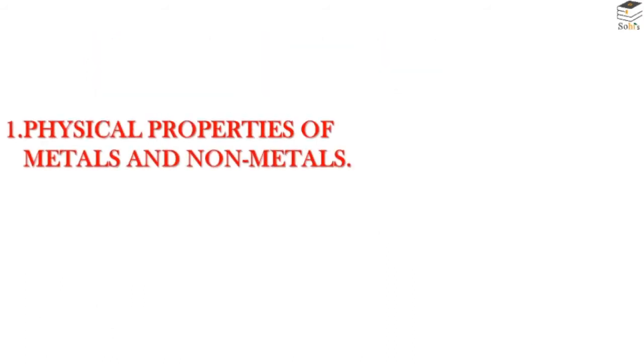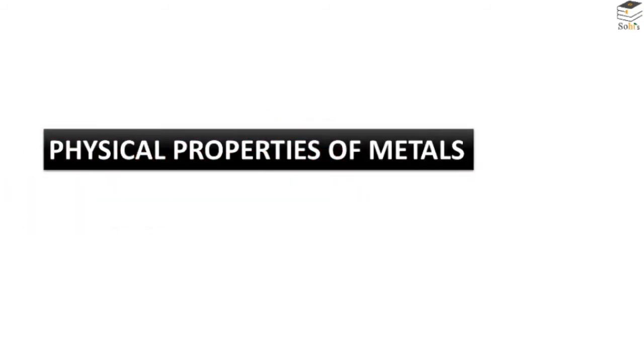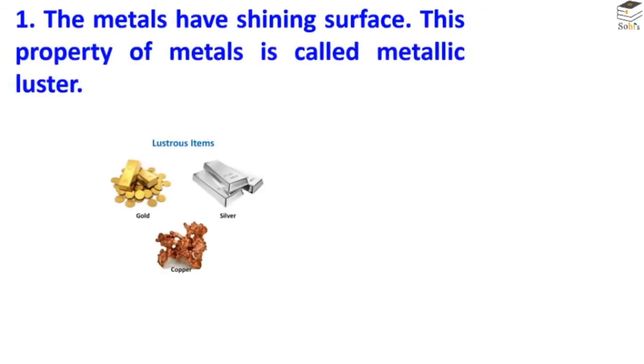In this video we will discuss the physical properties of metals and non-metals and some exceptions in metals and non-metals. So let's start. First of all, we have the physical properties of metals. The first property is that metals have a shining surface. This property of metals is known as metallic luster. Gold, silver, copper, zinc, etc. are so many metals with metallic luster.